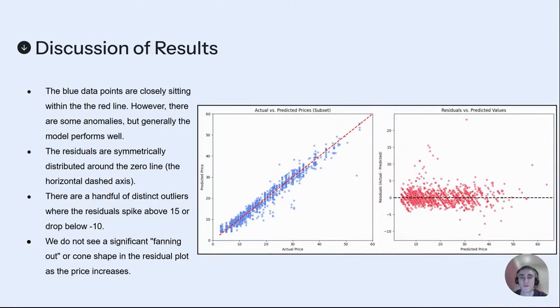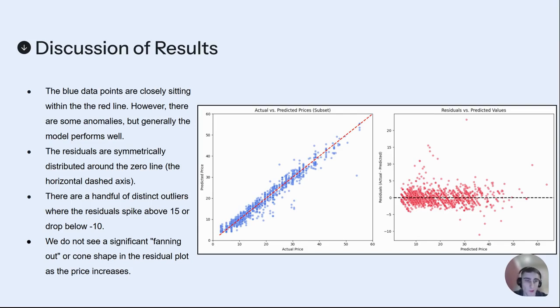So now we're into the discussion of our results for the XGBoost model that we have run. We've got the left-hand chart here looking at the actual versus predicted prices. In general, you can see that we're quite close to the line. Maybe the model is predicting slightly under than over, but it's not really obvious or clear.